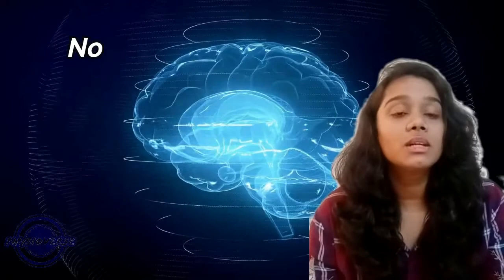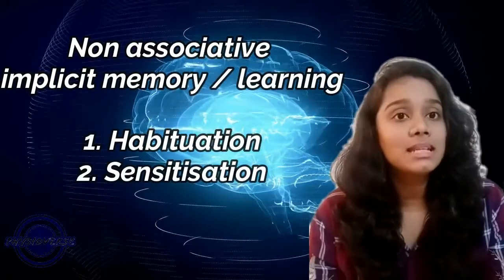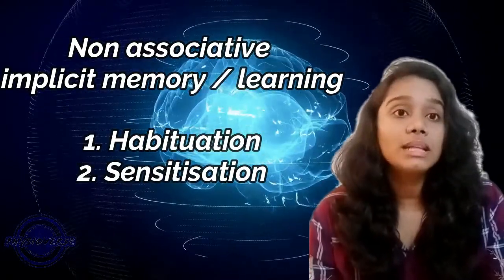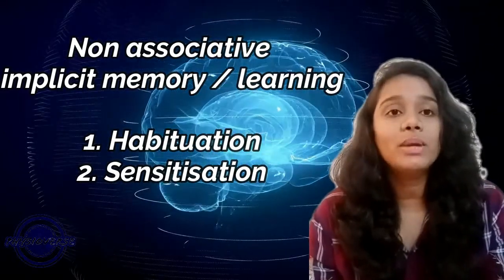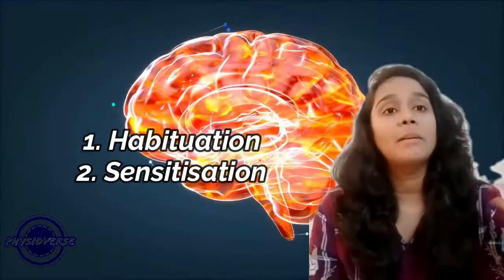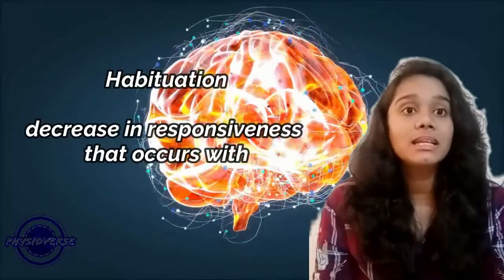So now we'll be seeing non-associative forms of learning. Non-associative forms of learning occur when a single stimulus is given repeatedly. It again has two types, that is habituation and sensitization. It's quite easy to understand what they could be. Habituation is obviously something that you're getting used to, and sensitization is something where once you get sensitized to it, your response to it changes. Something happens which makes you change your response to it. So first we'll see habituation in detail.